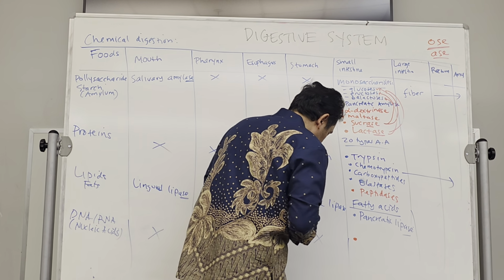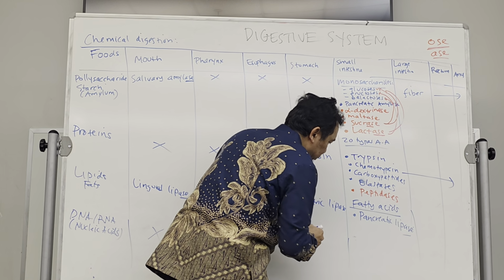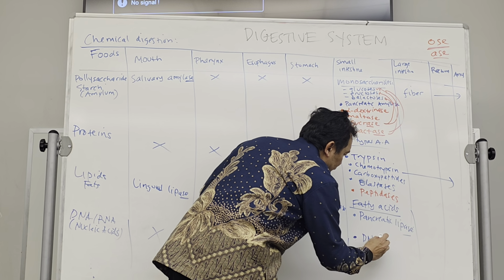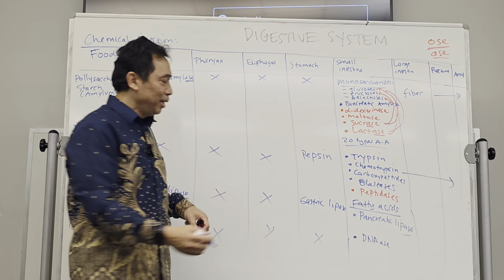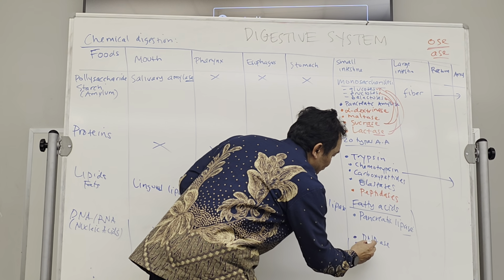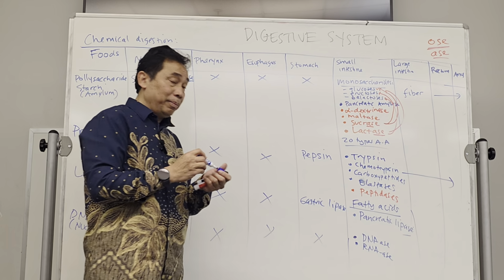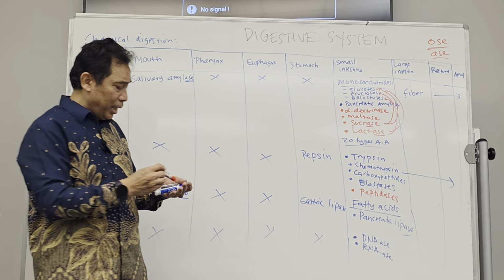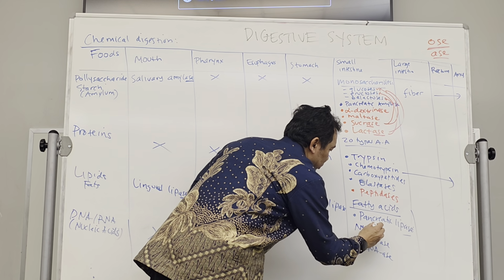We're gonna put the one that is produced by the pancreas first, the blue color. There is DNAase. The name is telling you it digests the DNA, and there is RNAase, which digests the RNA.